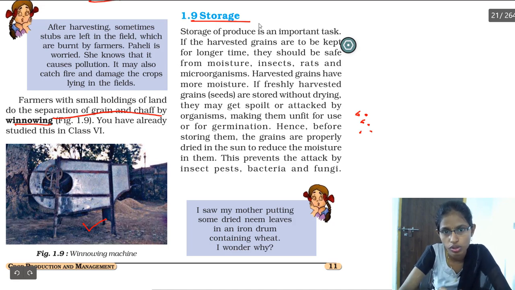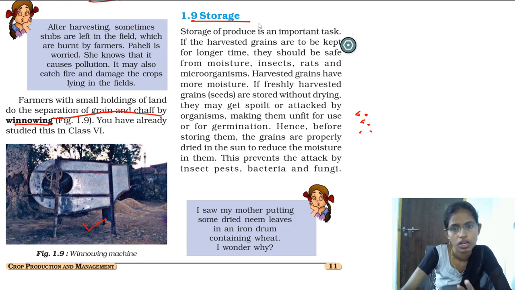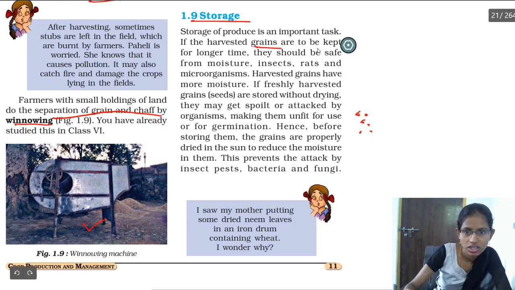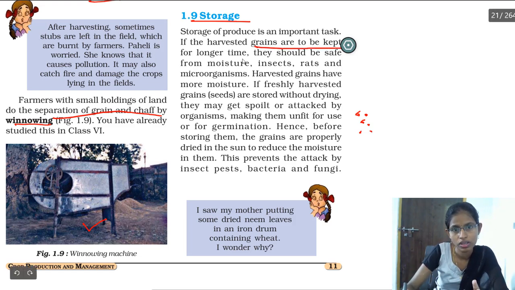Why do we have to store the grains? It is a very important thing a farmer does. If the harvested grains are to be kept for a longer time, they should be safe from moisture, insects, rats, and microorganisms.